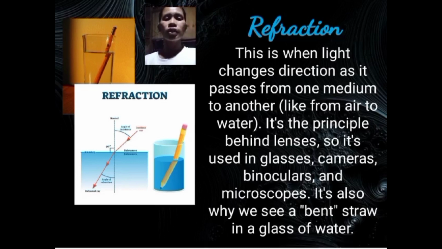Number 6 is the microscopy. Refraction plays a crucial role in microscopy, allowing for the magnification and visualization of tiny objects. Microscopes use lenses to refract light and form enlarged images of microscopic specimens, aiding scientific research, medical diagnostics, and various industrial applications. Number 7, aquariums and fish tanks.